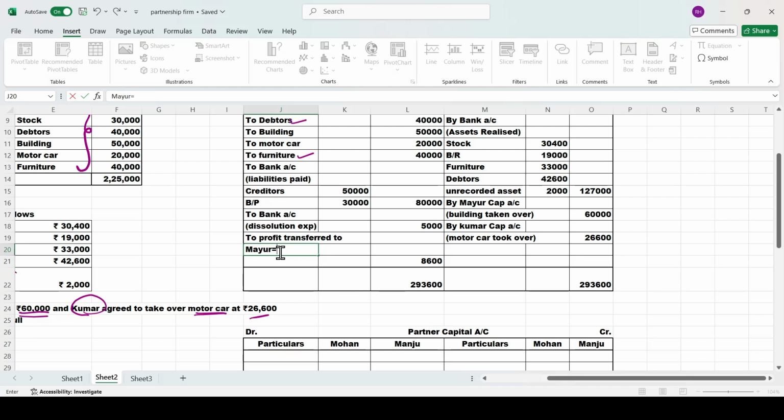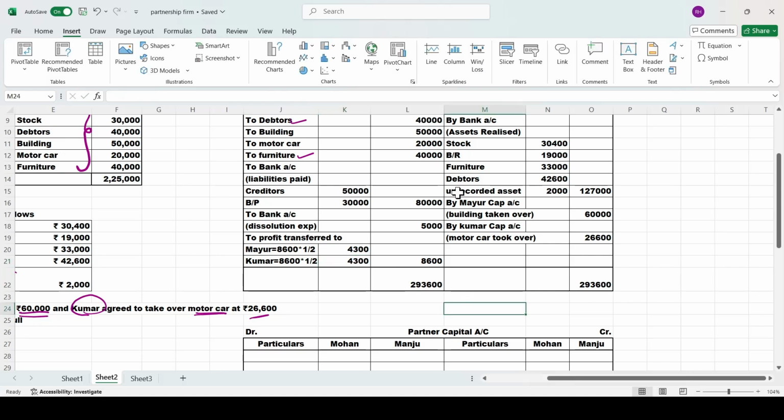Mayur equals, how much it is? 8,600 into 1 by 2, which comes to 4,300. Next, Kumar. Kumar equals 8,600 into 1 by 2, which comes to 4,300.